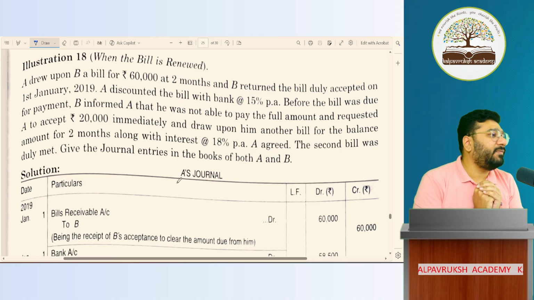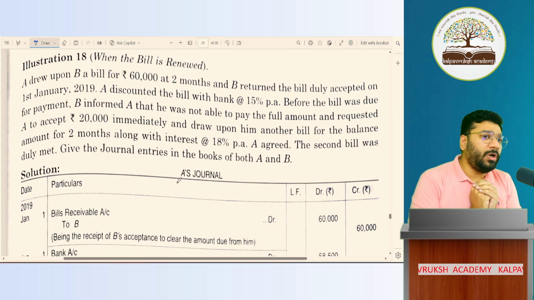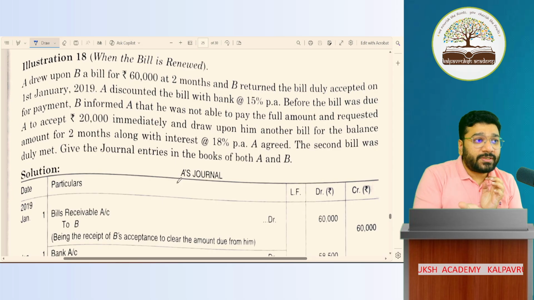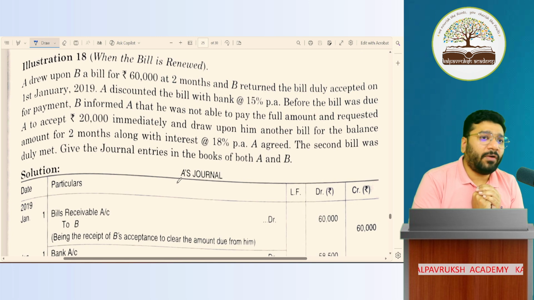So the seller will agree. He will cancel the old bill and in place of that, he'll create a new bill. But with the term and condition that for this delay of 2-3 months, for the additional time period that has been granted, I want compensation in the form of interest. So the seller will receive interest. Interest is income for the seller and expenditure for the buyer. Got it? Not got it? This is the concept of renewal of the bill.